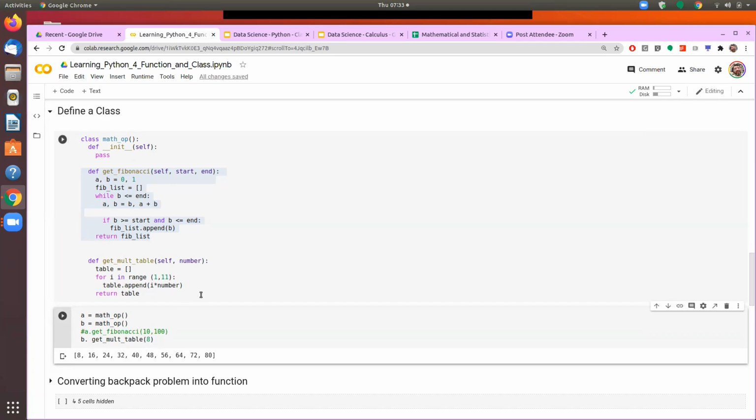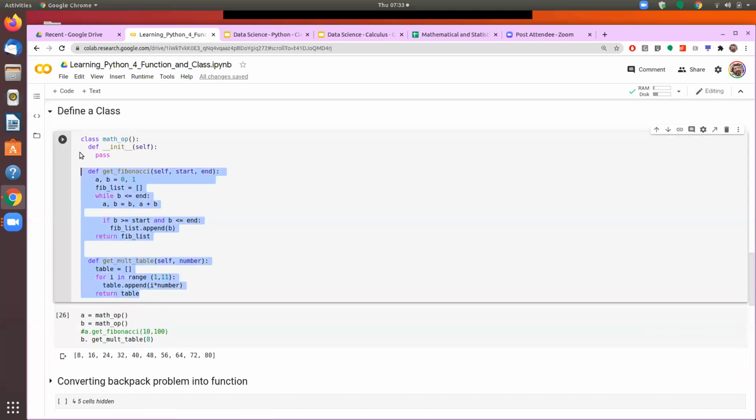The purpose of why we are discussing this is that as we go along, you may have to define different functions, and all the functions which are of the same nature we can package into one class, so that when we have to import it, I can import it in one go.